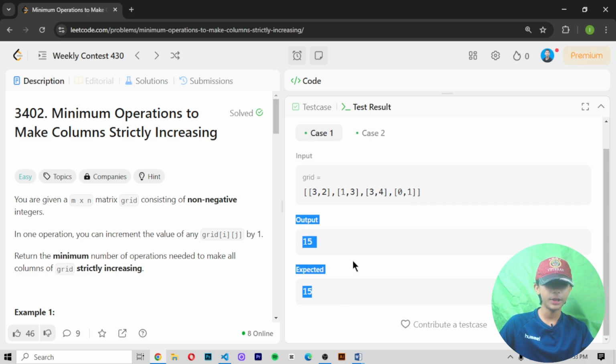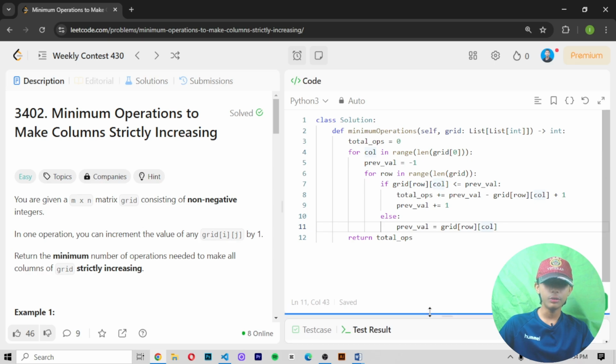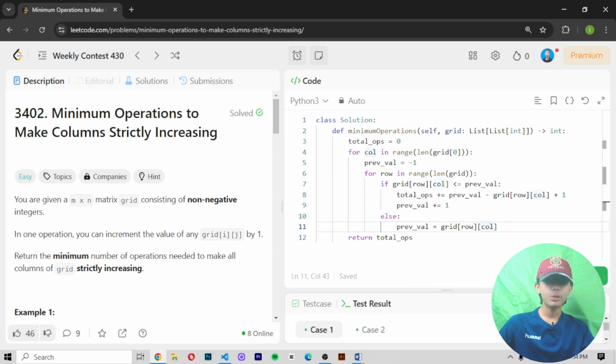Case 1 is accepted, and case 2: the output should be 12 and my output has become 12. In case 3, the output should be 15 and my output has come 15. My input is 3 2 1 3 3 4 0 1, and the output will be 15 here. So like that you can do it very easily. Let's submit and see whether the answer is correct or not.